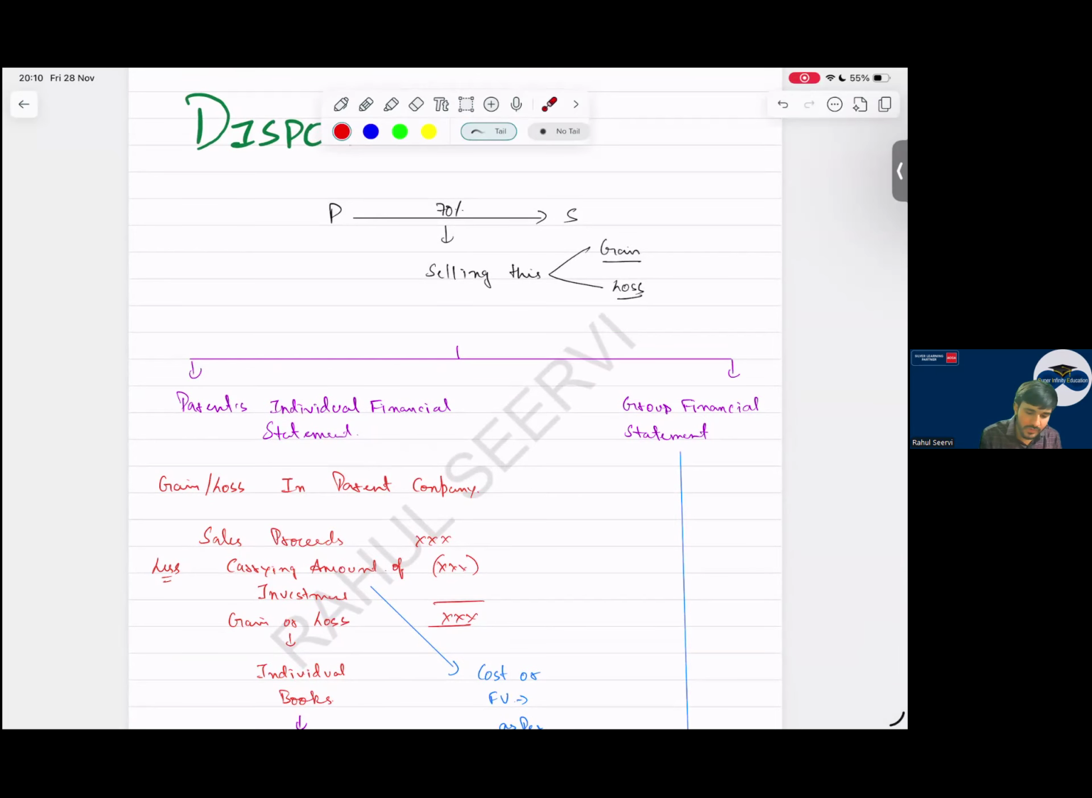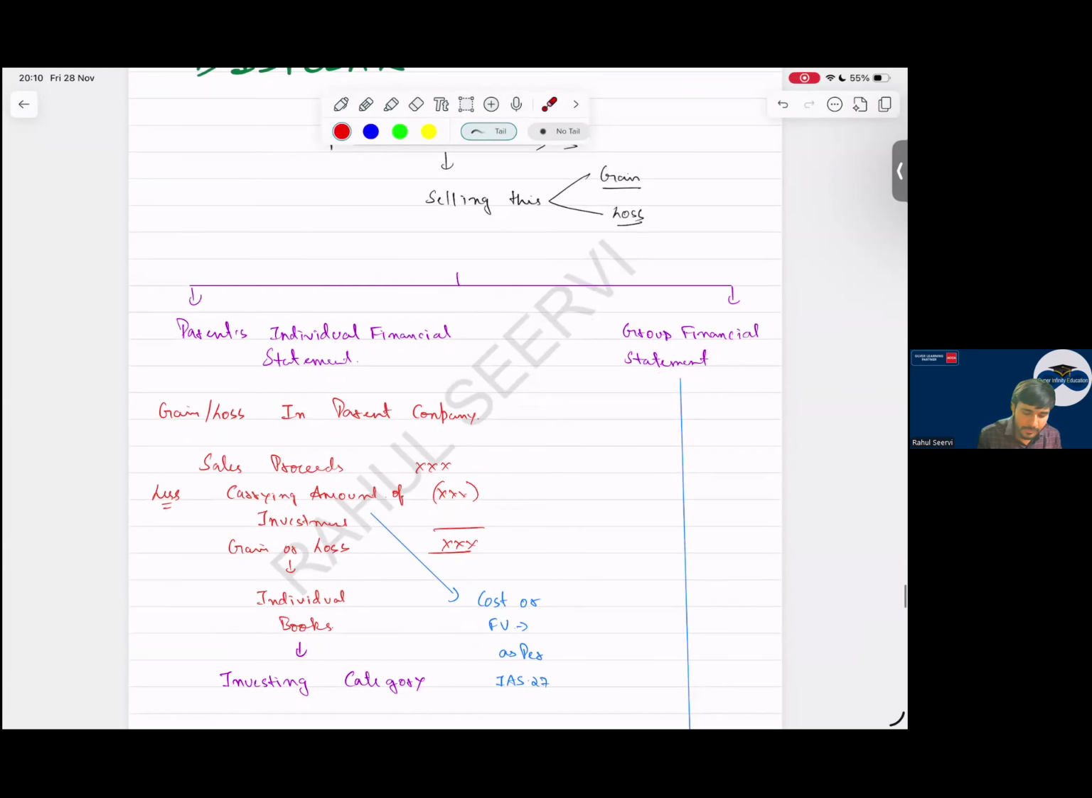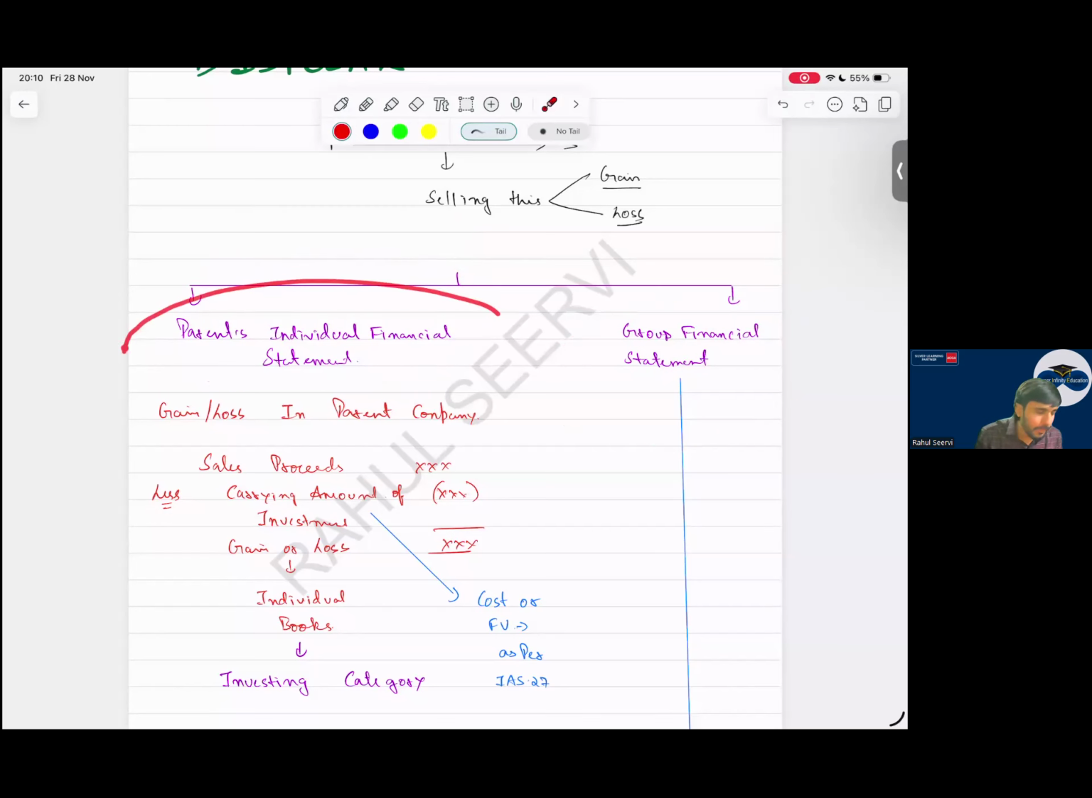See now, in disposal what will happen? Parent company is there. Parent company has S as a subsidiary. So whenever we dispose of any company, what do we have? Gain or loss. That gain or loss will come in individual books as well as group financial statements. So in individual books, the parent company will also record gain or loss.